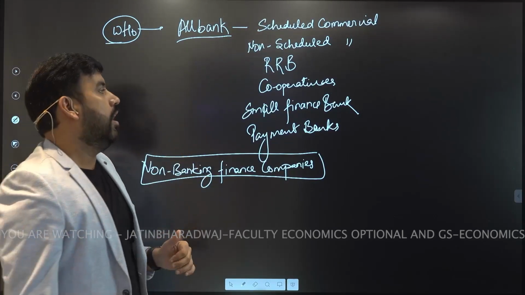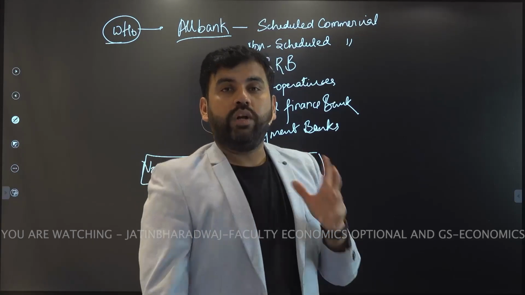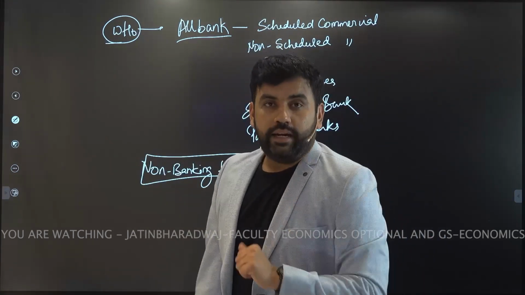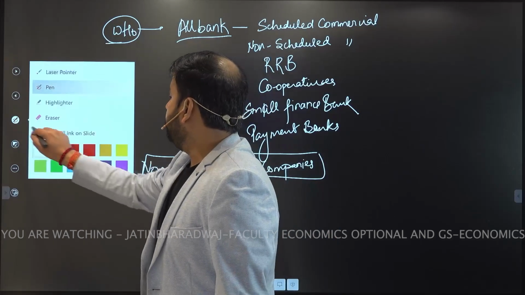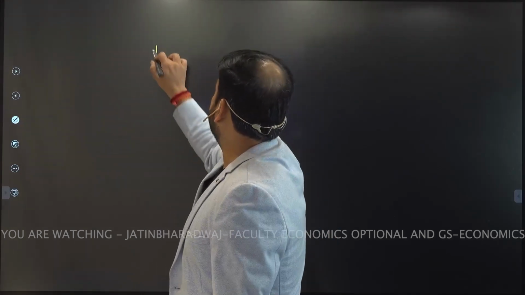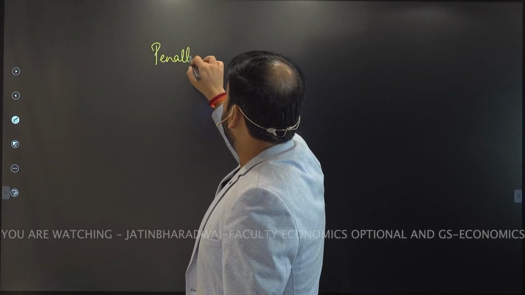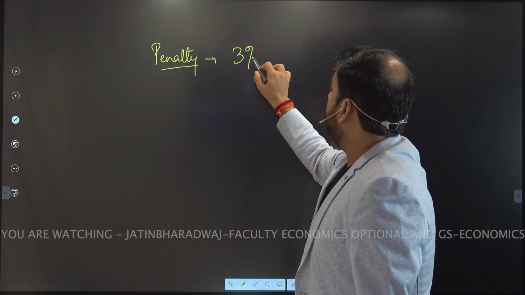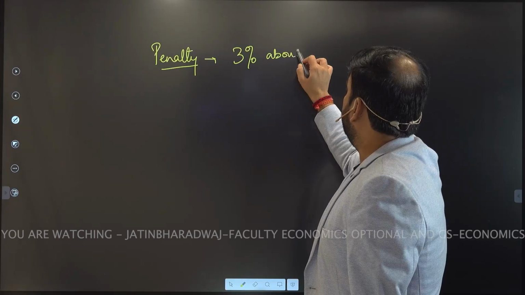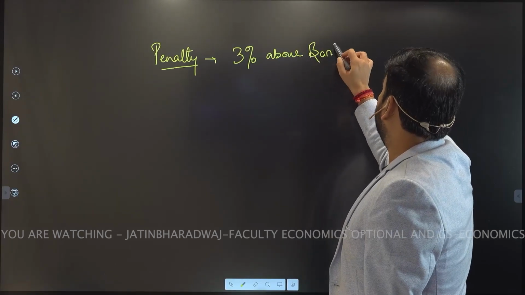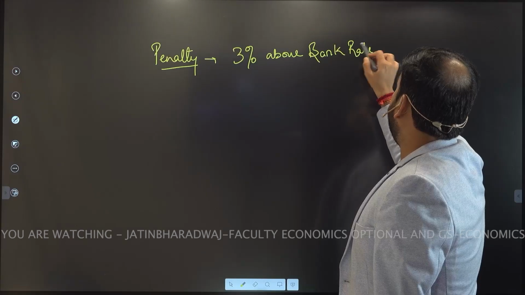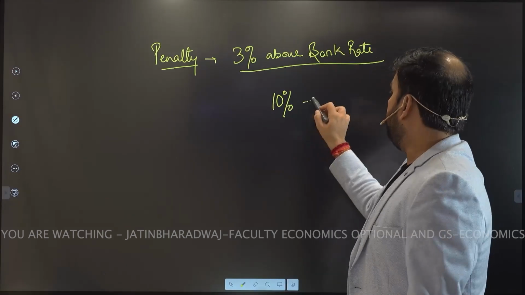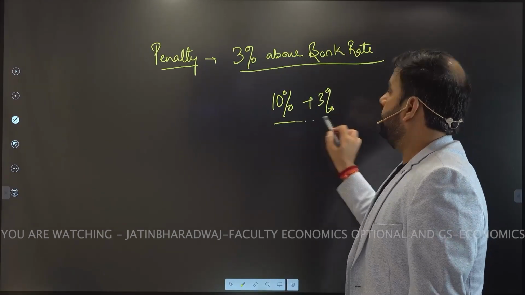All right. Now the question comes, sir, what if they cannot maintain this 4.5 as a ratio? What if they fail to do that? In that case, there's a provision of penalty as well, which RBI charges to these banks, and the penalty is 3% above bank rate. Let's say if bank rate is 10%, the penalty will be 13%. That's it.